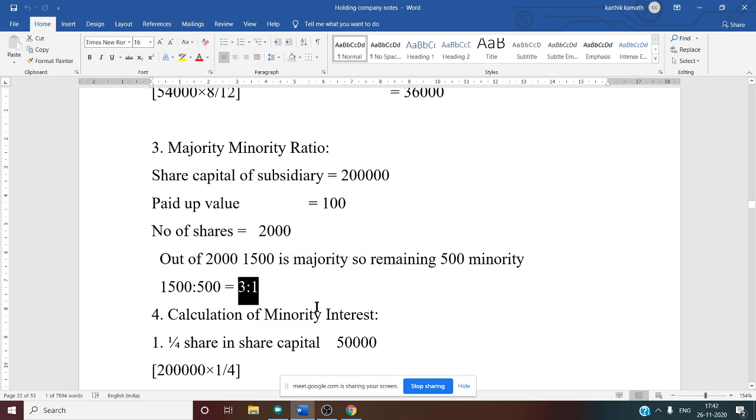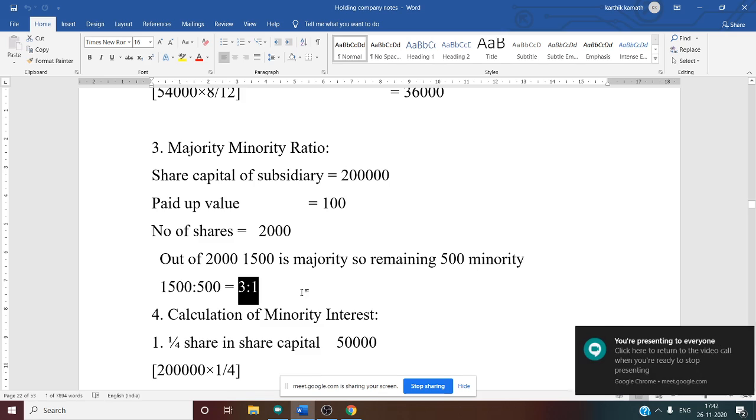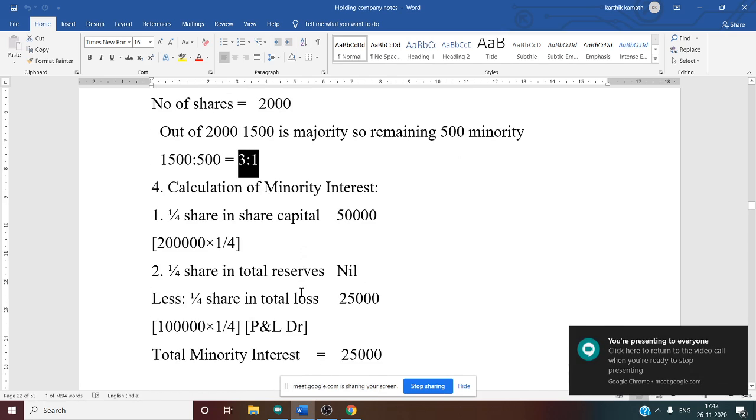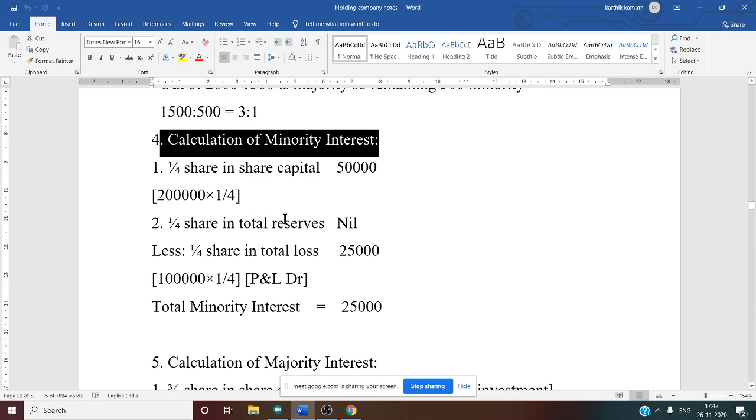Next we want the fraction of majority share and minority share. How to get that? 3 plus 1, 4 units. So majority fraction is 3 by 4, minority fraction is 1 by 4. Now this is very clear till now. Majority minority ratio, working note number 3. After this, we have to calculate minority interest. So working note number 4: the first three basic pieces of information we want are the share capital of the subsidiary, the total reserve of the subsidiary, and the total profit of the subsidiary.